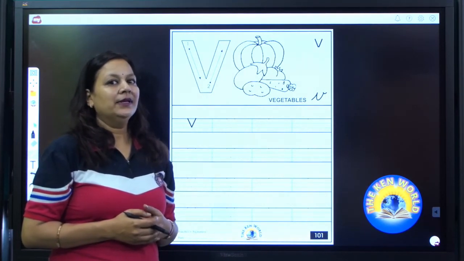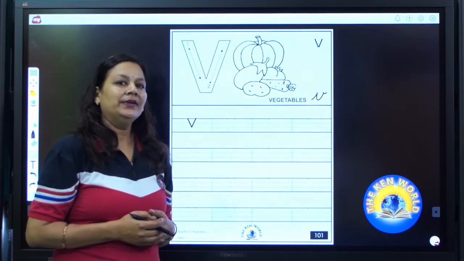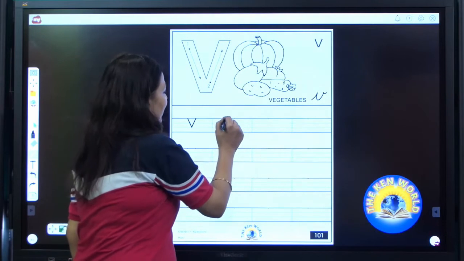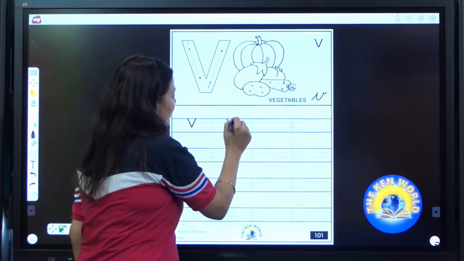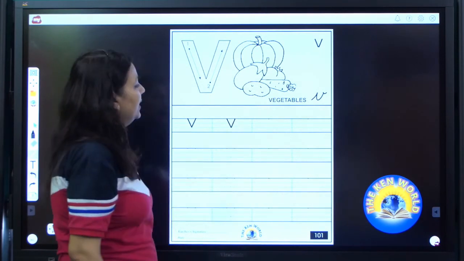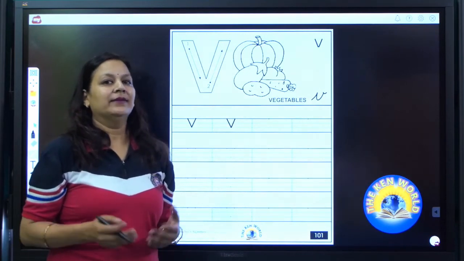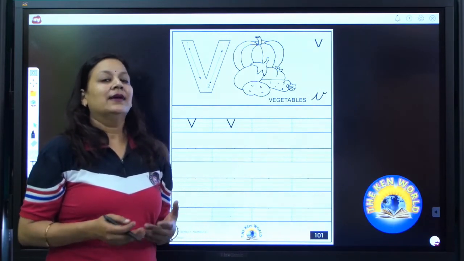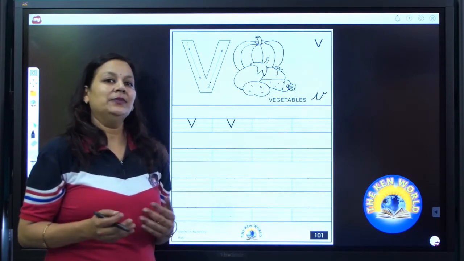Write it properly, kiddos. Done? Now ma'am is going to write V. Draw a slanting line till base line. Put your pencil on the other side. Draw one more slanting line till base line. V. V says V. V as in vegetables.